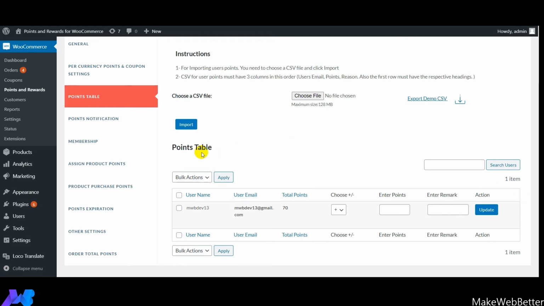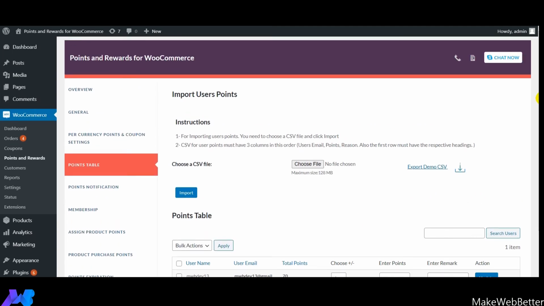Next, over here this is the points table. As you can see in this table, there are various columns. The first one is username, the second one is user email ID, then total points. If you want to enter or update the points, or enter a remark for the points earned by the customers, you can do it right from here. And this is the section for bulk action. If you want to delete any data, you can do it from here, and then you need to click on apply so as to apply all the entries that you have made in this entire table. So guys, this is how the points table feature of this plugin works.